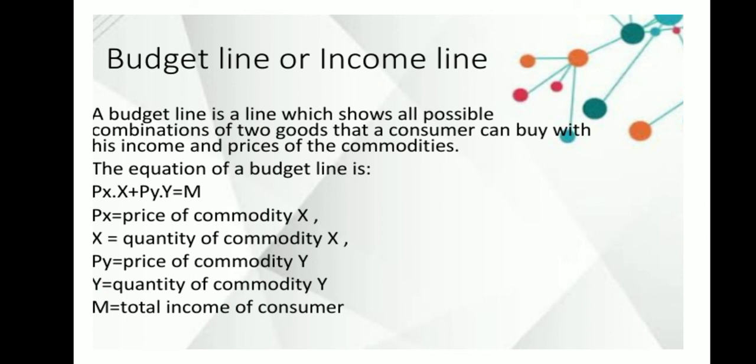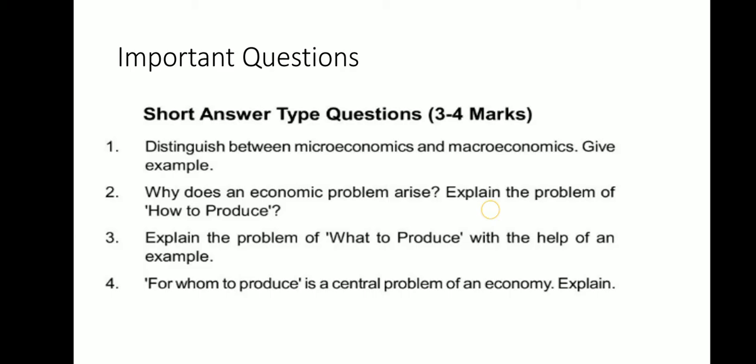When you mathematically represent the budget line, it is Px multiplied by X, that is price of commodity X multiplied by quantity of commodity X, plus price of commodity Y multiplied by quantity of commodity Y, equals M, that is total income. That is, price is multiplied with the quantity of both X and Y. What you get is the budget line.